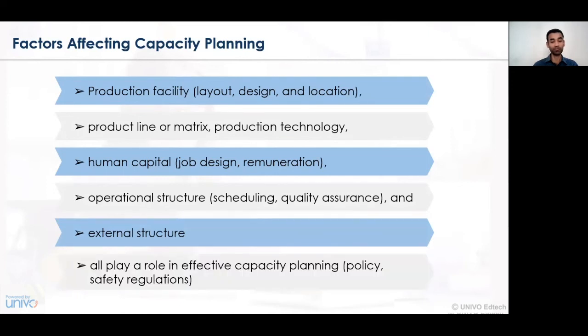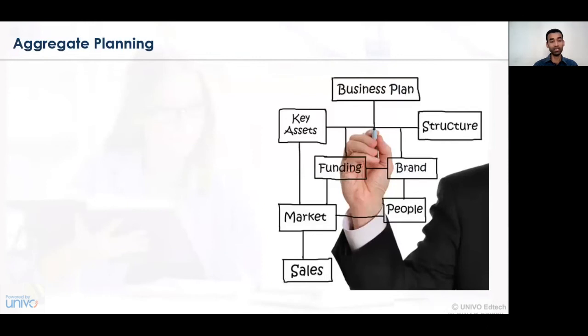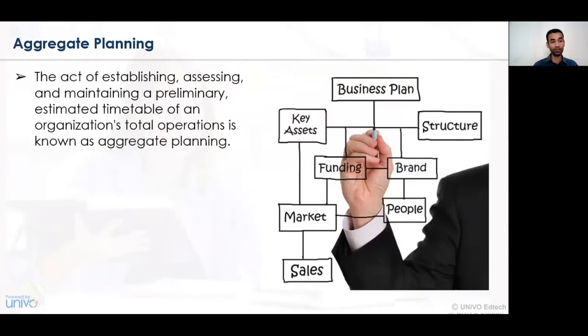be undertaken. Now, all these particular activities play a major or significant role in terms of the safety regulation. So, overall plant layout or the plant manufacturing unit, which is affected within the organization or outside the organization, directly affects the capacity planning that can be undertaken. Now let's understand the concept of aggregate planning.